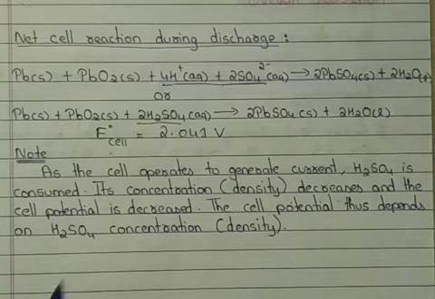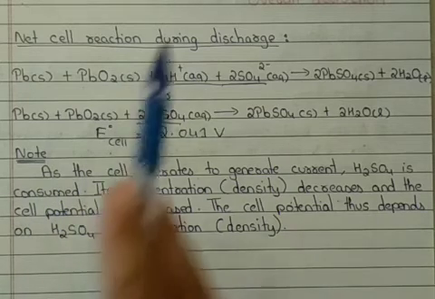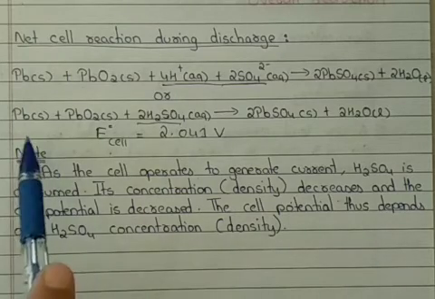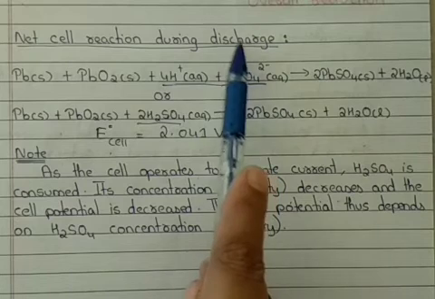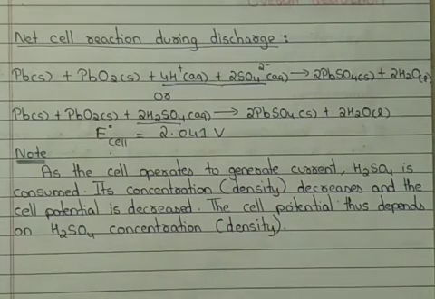So this is how we can explain the construction, the representation and the cell reaction of the lead accumulator battery. Again I repeat, I am telling you this net cell reaction during discharge, that is, when we are using it as a galvanic or voltaic cell.